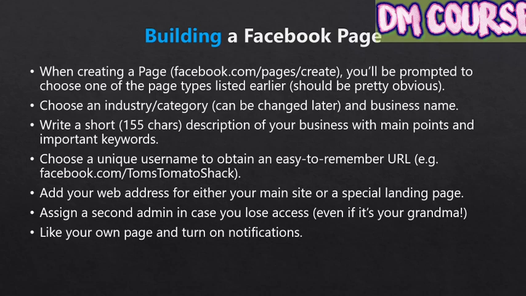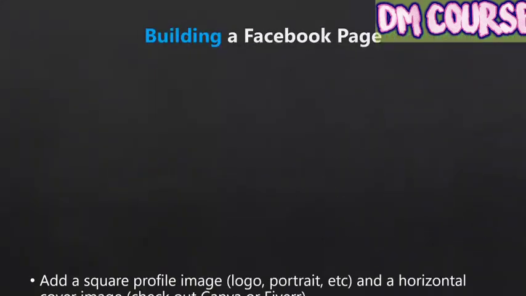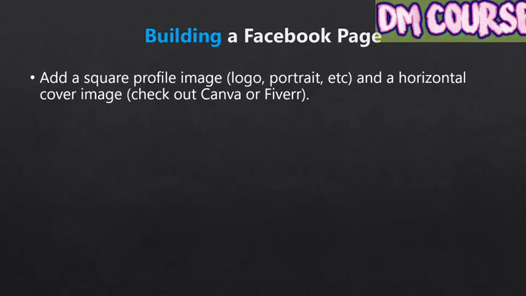Now you'll want to start visually completing your page. First, you'll want to add a square profile image. This can be an image of you or your logo, or whatever you want people to see associated with your brand. In addition to being visible on your page, this will also be the avatar image that accompanies your comments and activity on Facebook when you're posting or commenting as your business. Once that's done, you'll want to add a horizontal cover image. If you don't have a horizontal image to use for your cover, you can either create one yourself via a tool like Canva, or you can pay someone on Fiverr to make it for you.